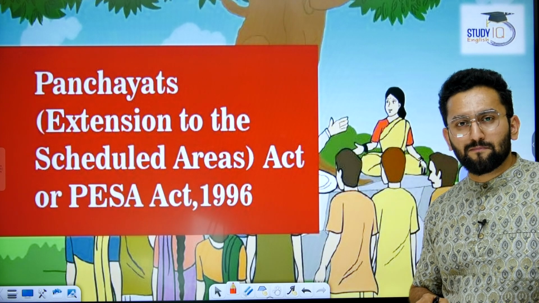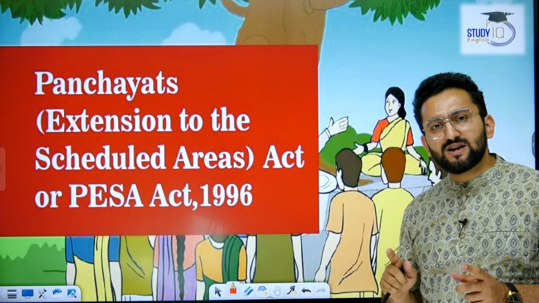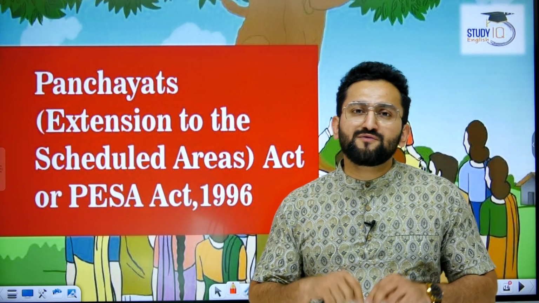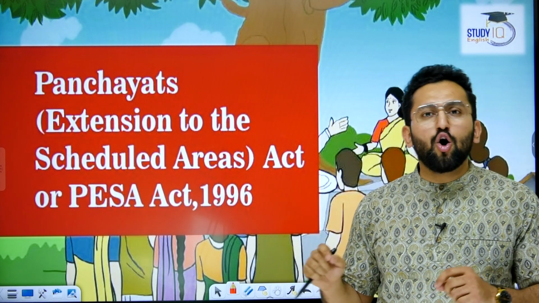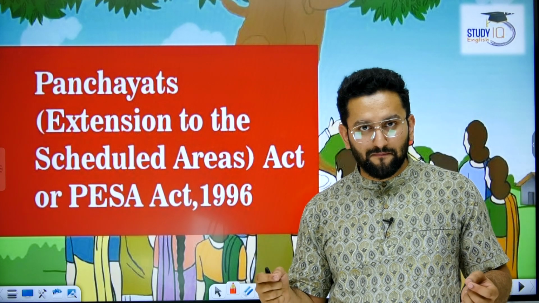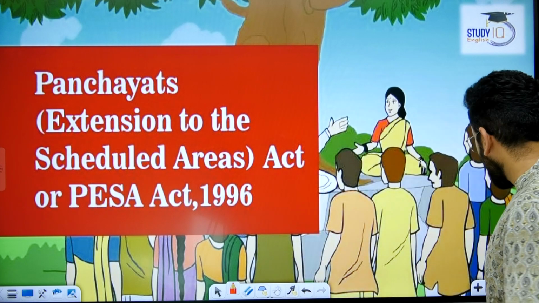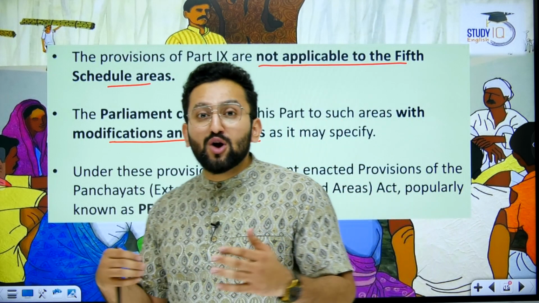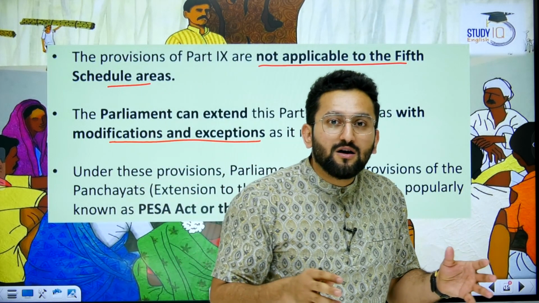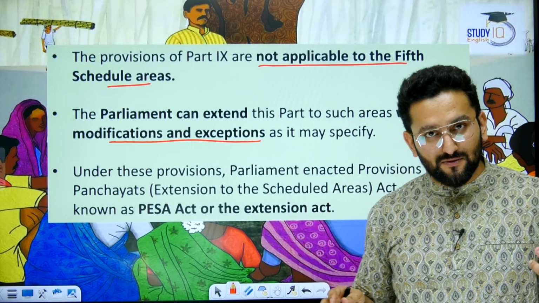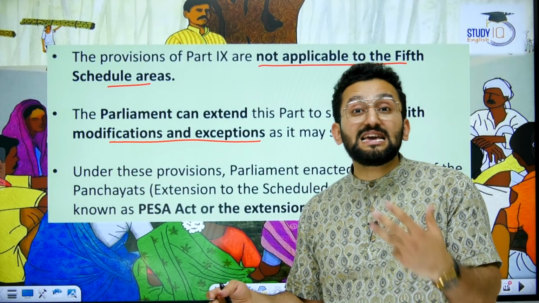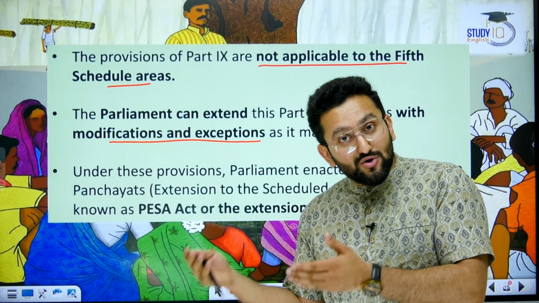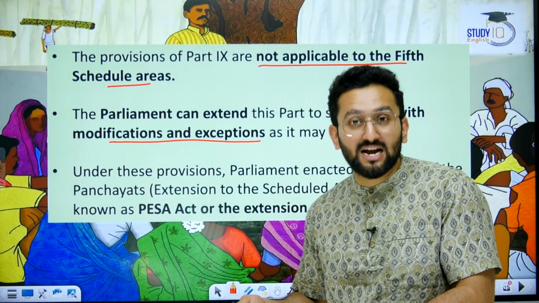What does it mean? It means that the way 73rd constitutional amendment was made, it was not viable for all grams or village habitations of India. For example, scheduled areas, tribal areas, they have their own traditions, practices. They may not be able to connect with this setup of Panchayati Raj 3-tier system. For some people, this may be alien, right? But we need social and economic development activities should happen there. And that is why this PESA Act was made.